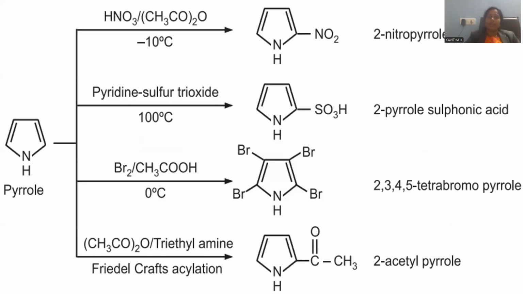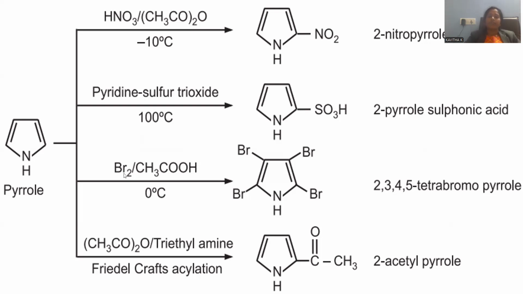Let me comprehend all kinds of electrophilic substitution reactions of this pyrrole. Nitration in the presence of acetic anhydride at an extremely low temperature, negative 10 degrees centigrade, gives 2-nitropyrrole as the product. The pyridine sulfur trioxide combination at 100 degrees gives rise to sulfonation at position number 2.